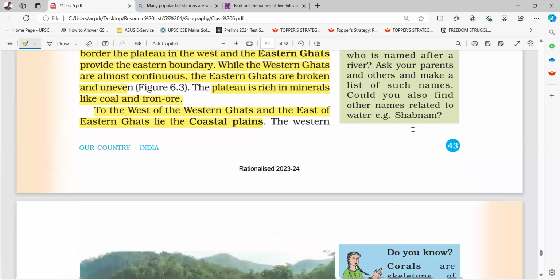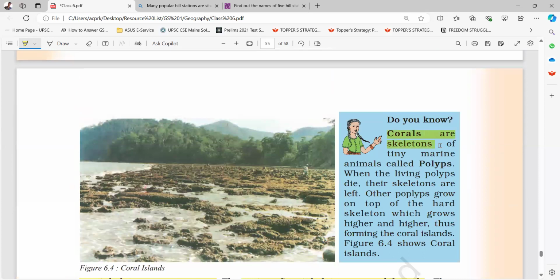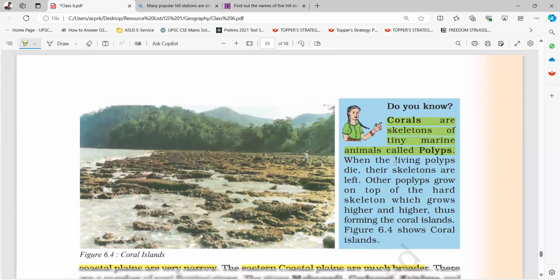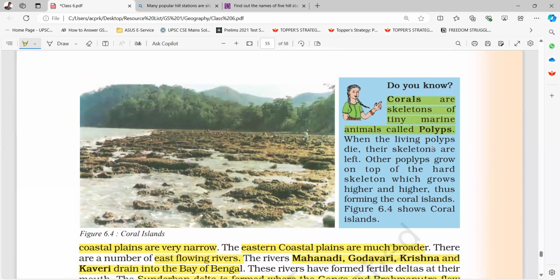Do you know corals are the skeletons of tiny marine animals called polyps? When the living polyps die, their skeletons are left. All the other polyps grow on the top of the hard skeleton, which grows higher and higher, thus forming the coral islands. Figure 6.4 shows coral islands.